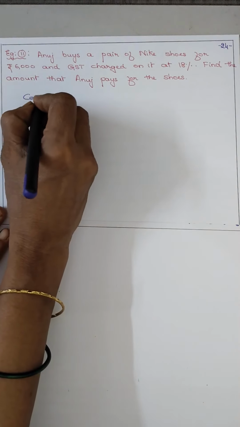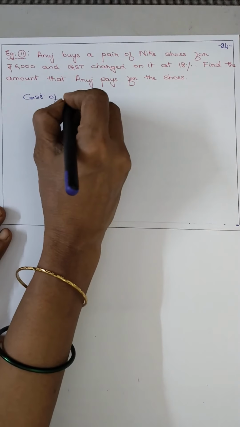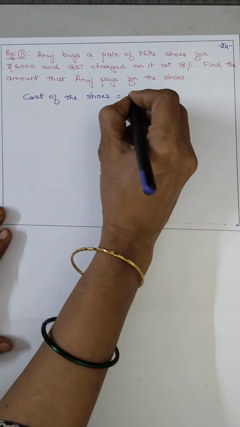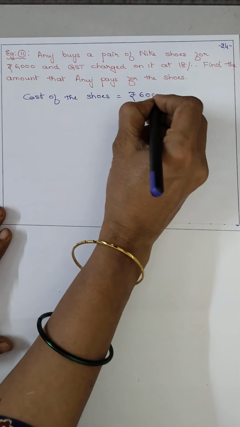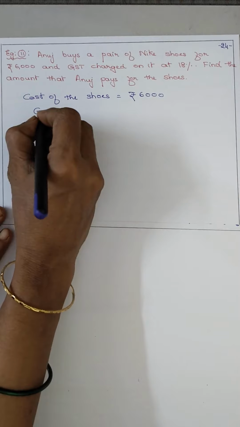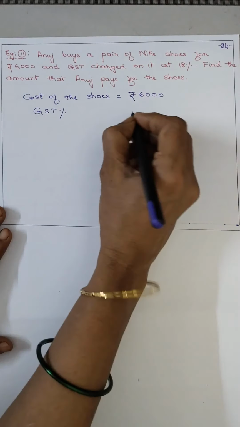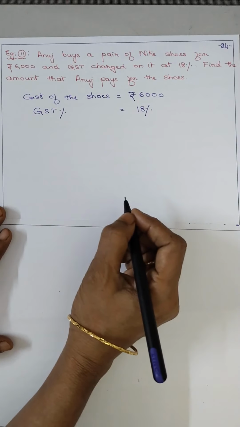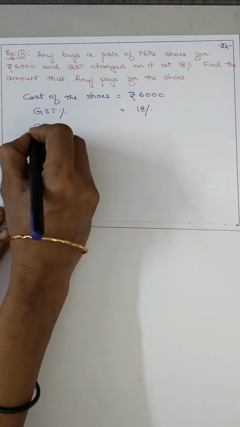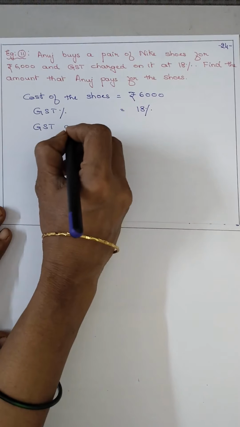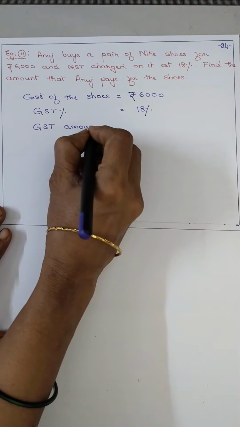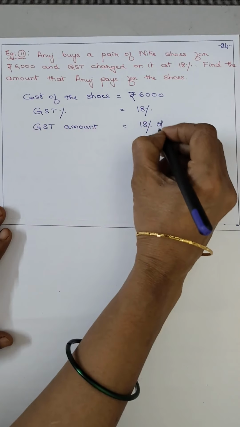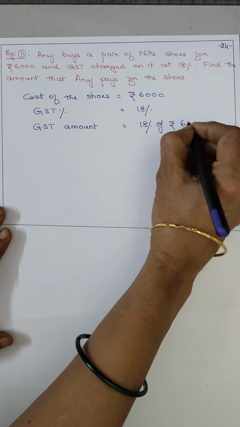So, cost of the shoes is equal to rupees 6,000. GST percent, how much is given? 18%. Now find out the GST amount. GST amount, how much will it be? 18% of rupees 6,000.